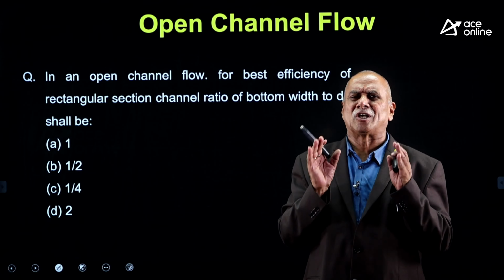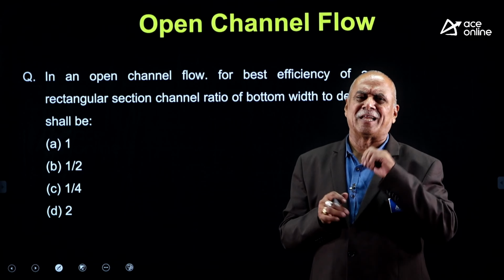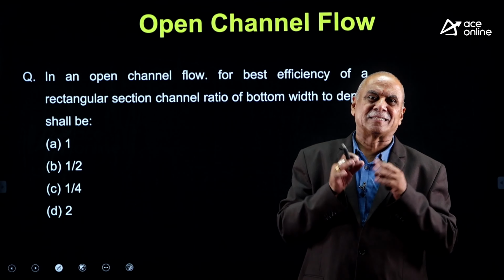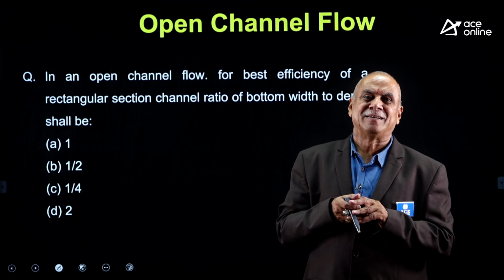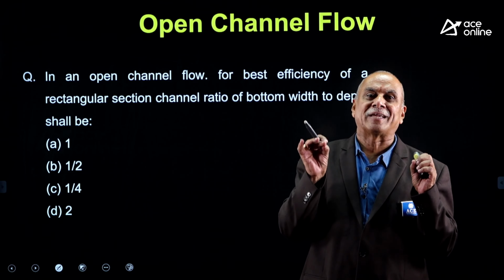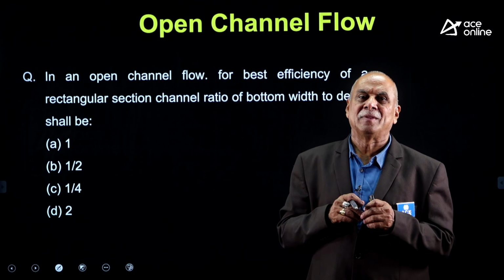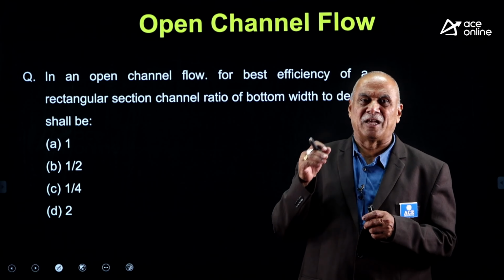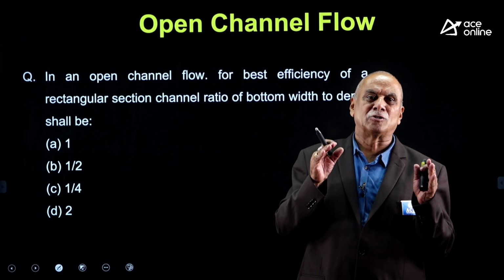As far as open channel flow is considered, in the syllabus they have given only flow through open channels. Three areas are important: geometrical cross sections of open channels, critical flow condition, specific energy, specific force, most economical section. We know what is meant by most economical section: for the given area, when the discharge is maximum, the velocity is maximum, the wetted perimeter is minimum, you will get the most economical section.